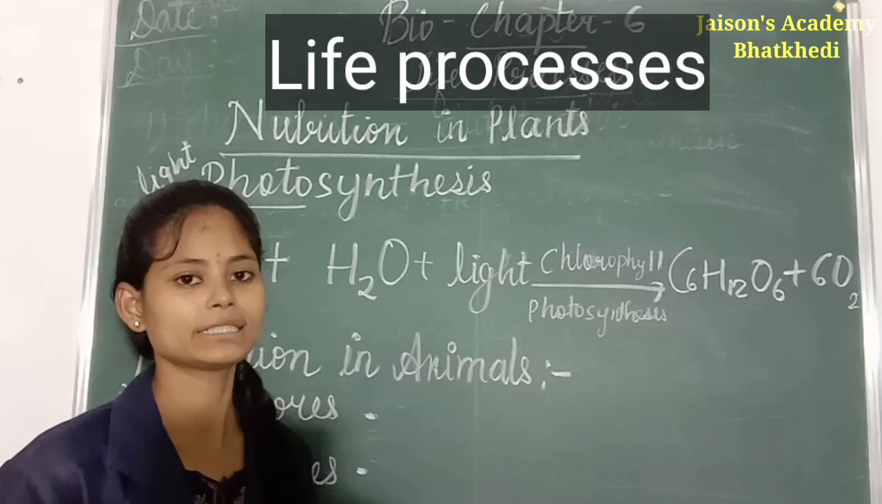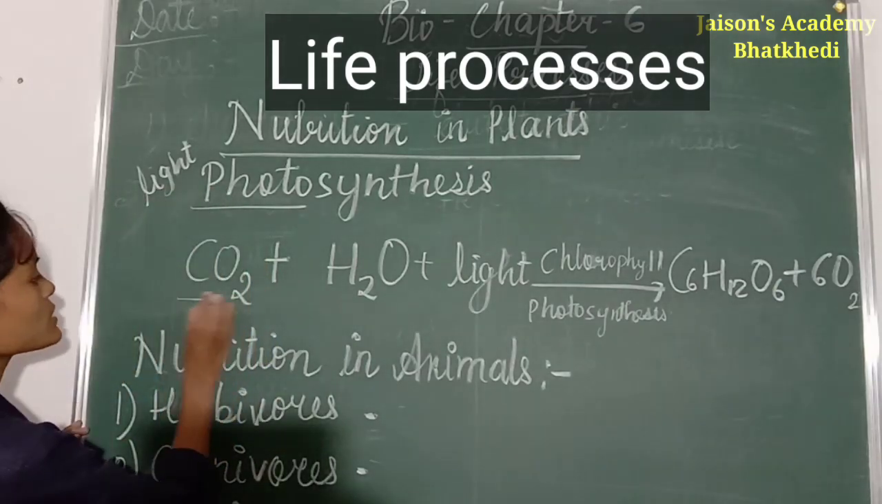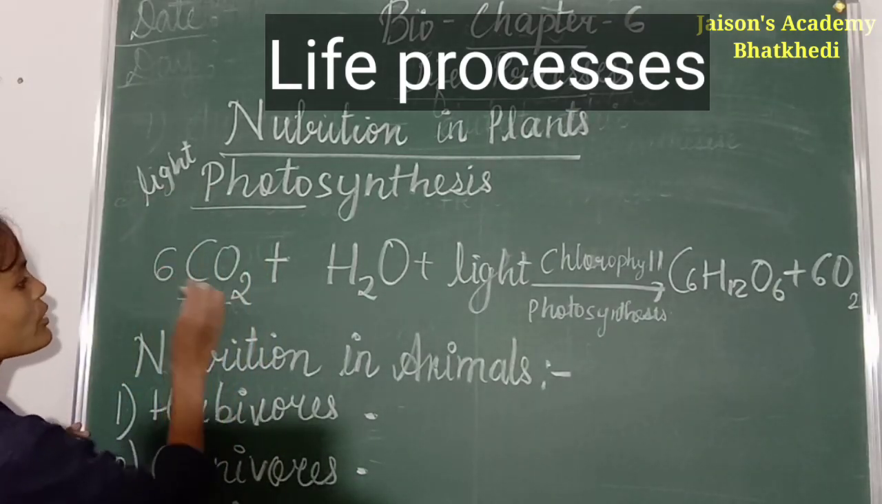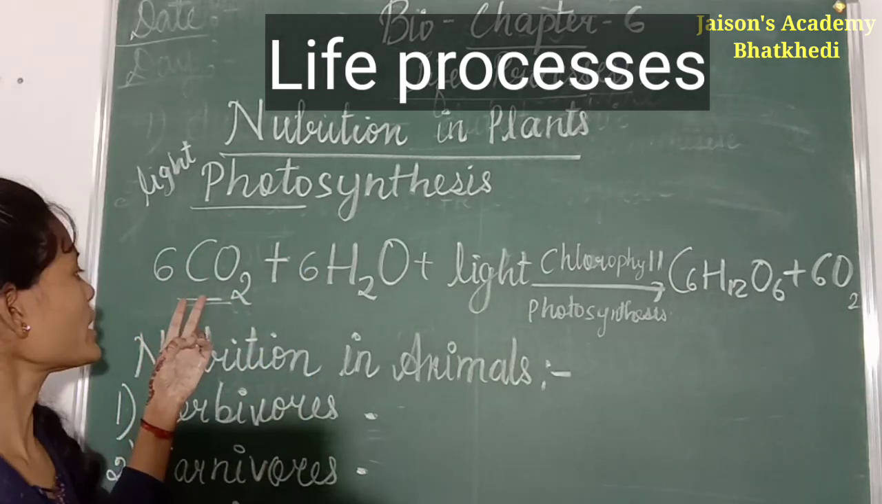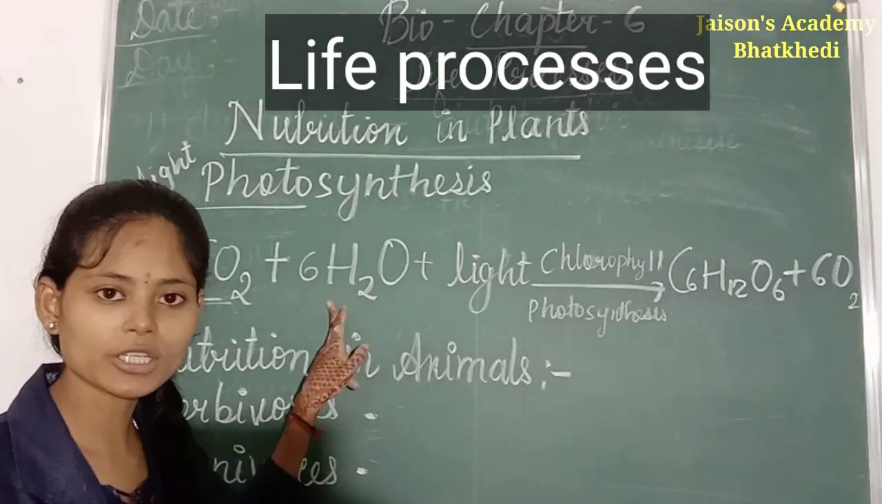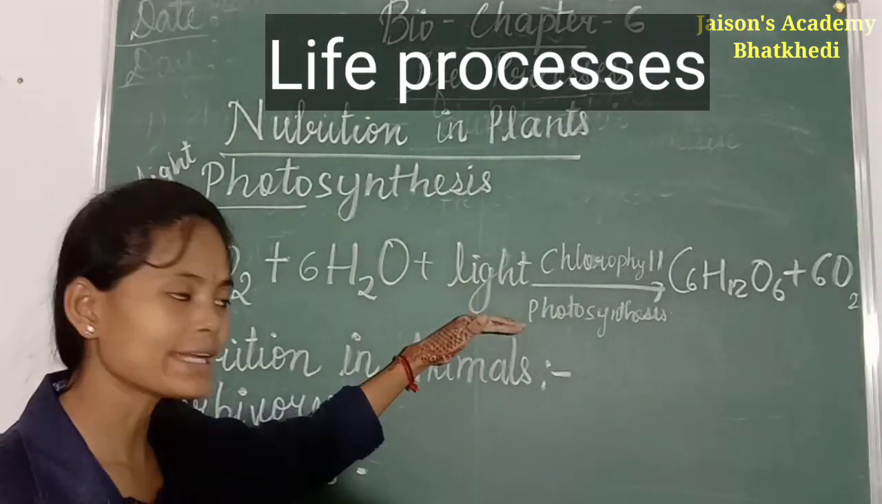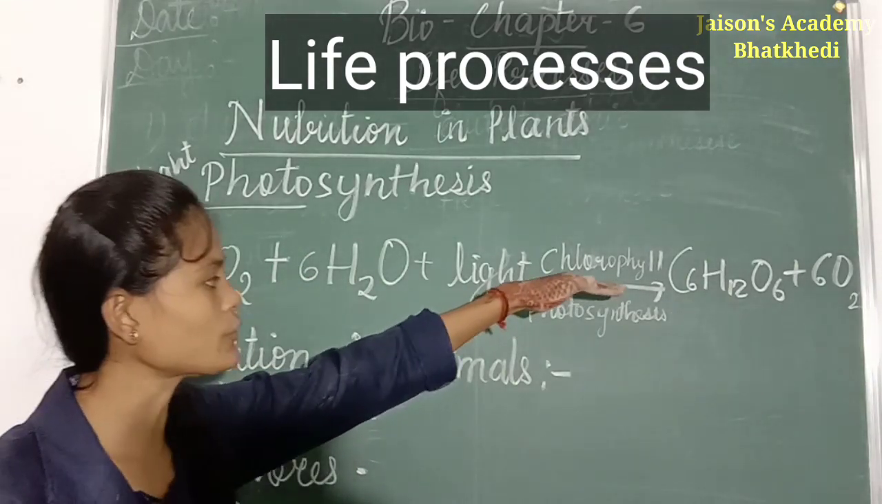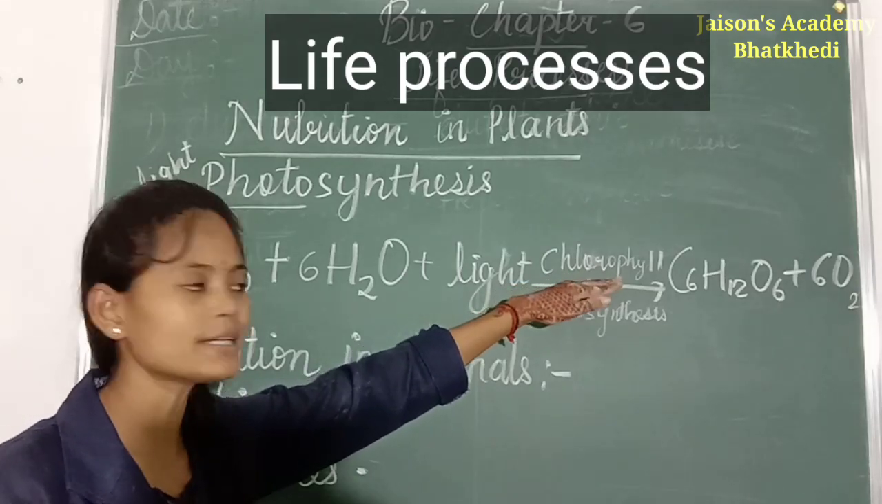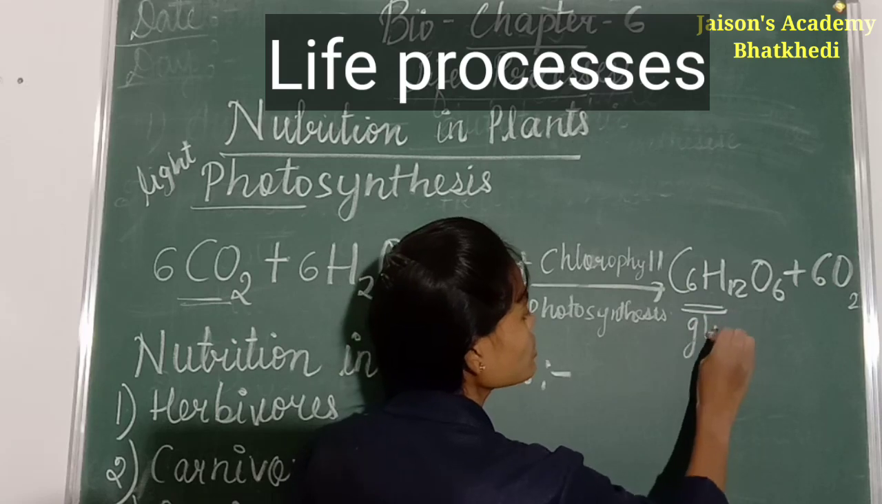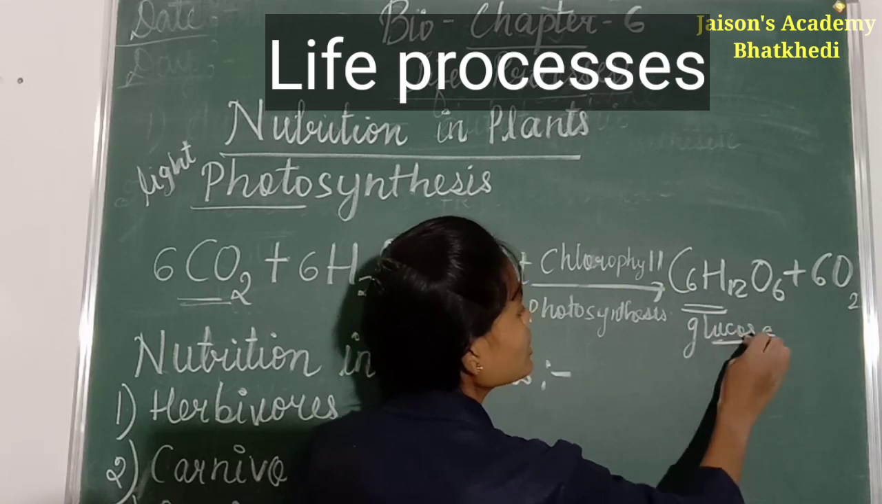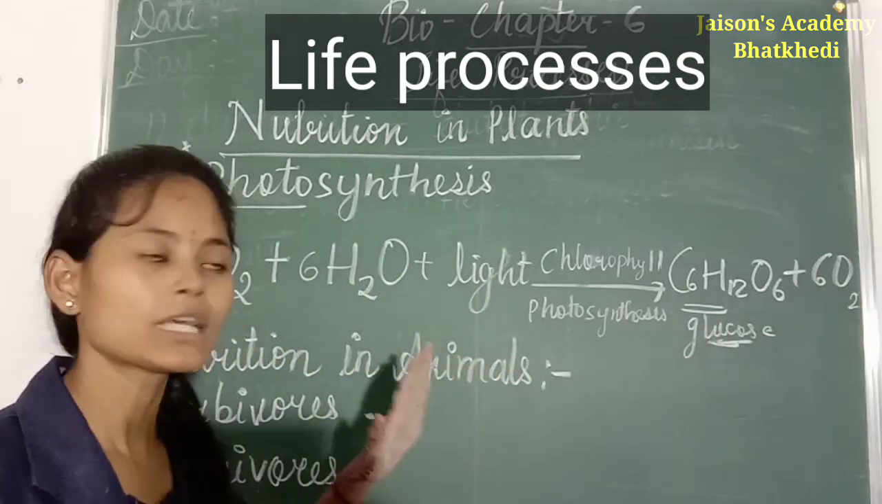So basically what is required? Carbon dioxide. Here CO2 gas reacts in the presence of water and light, and chlorophyll is present in such plants, and then what is formed? Your food is formed. Food here means glucose. So glucose is the food in plants, so your food is prepared.